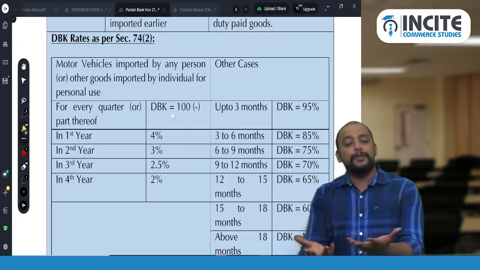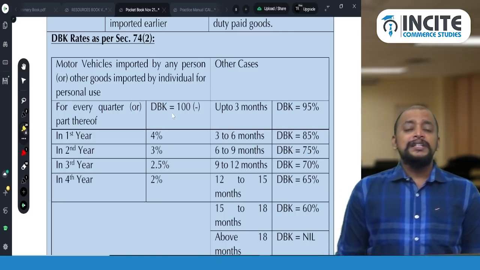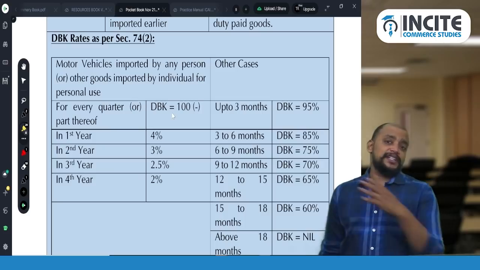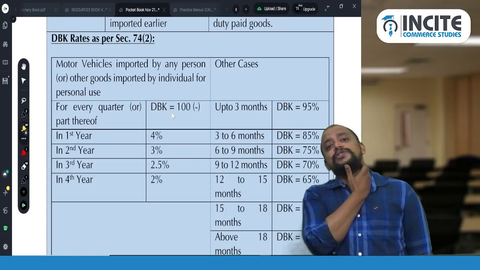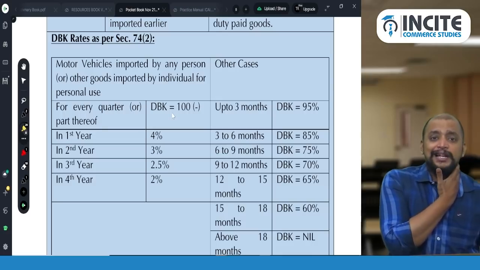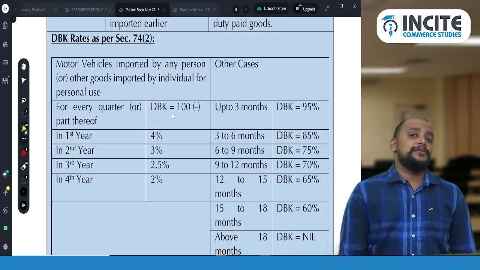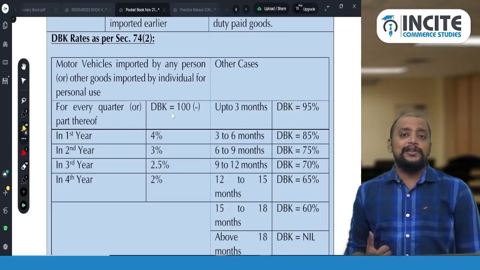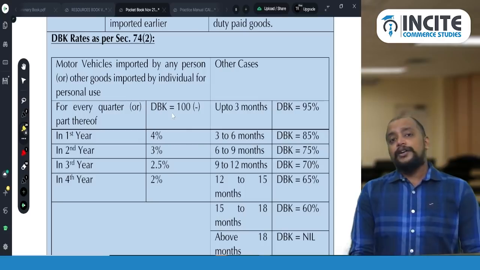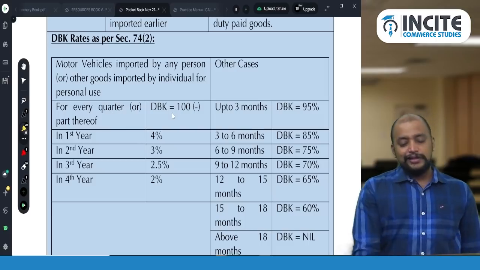For example, if I am using it for 1.5 years, that is 4 plus 2, 6 quarters. For the first year fully, 4 into 4, 16%. For the second year it will be 3 into 2, 6%. So 16 plus 6, that is 22%. I will be reducing that. So whatever customs duty paid is 1 lakh, 1 lakh minus 22%. The remaining amount I will be enjoying as a refund, duty drawback. Understood or not?